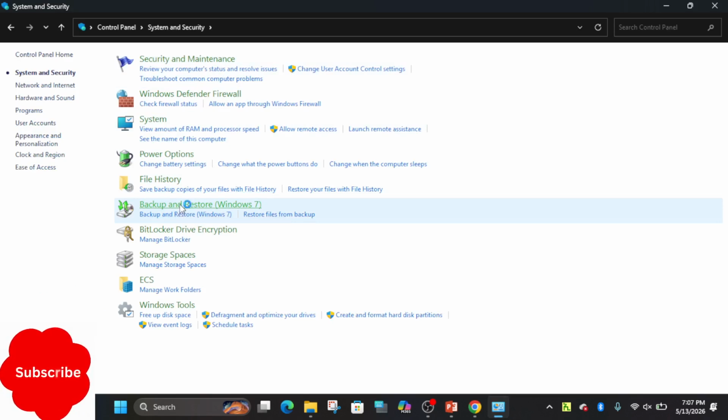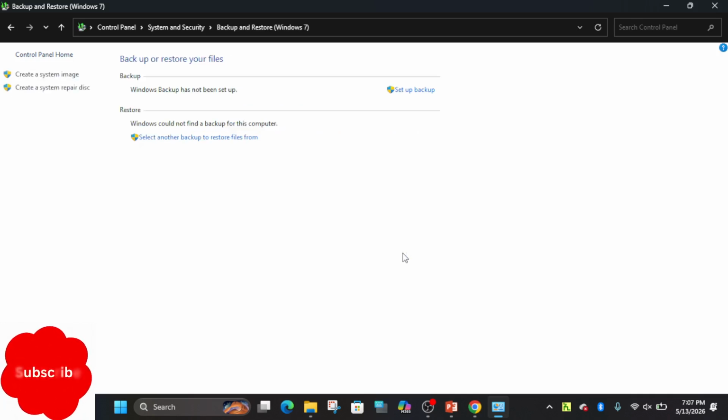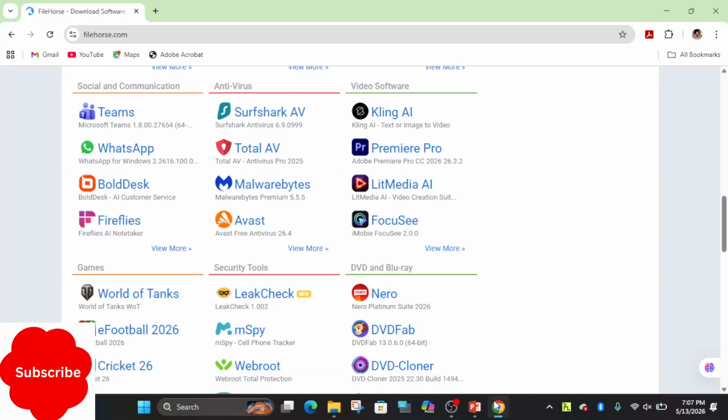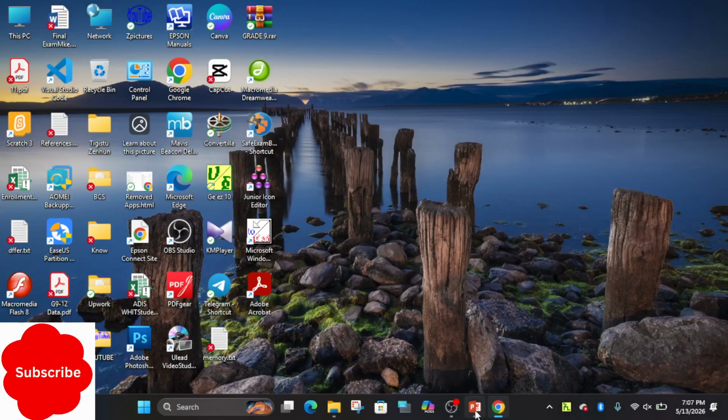But first we have to prepare the hard disk or external disk that will help us store the backup files. Set up backup. When we do this, we should prepare the external hard disk, cloud drive, or another drive. After backing up, it's possible to restore or recover.